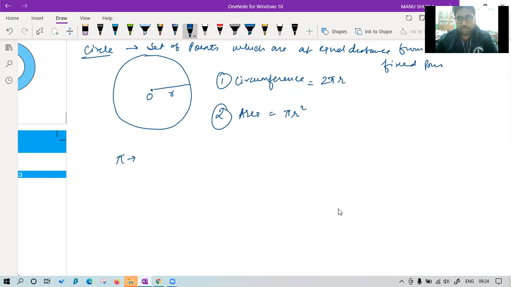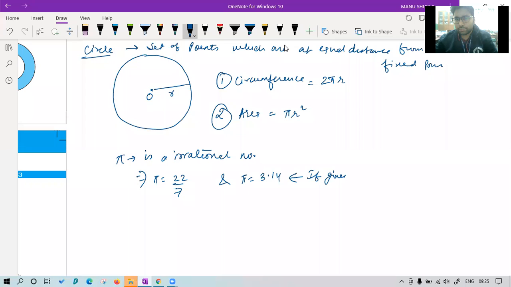Pi is an irrational number whose value is 22/7 in the fraction form, which we use normally, and pi equal to 3.14 if given in the question.